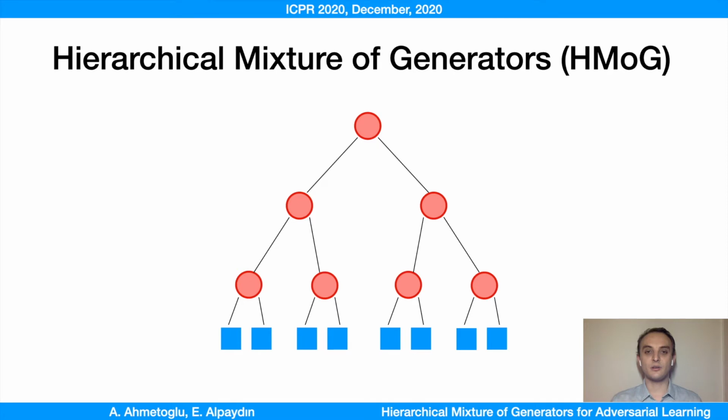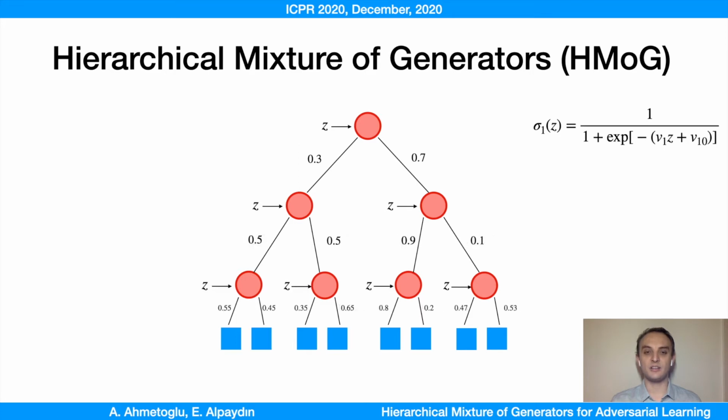Let us go over the algorithm. We have a binary tree with decision functions on the nodes and generators at the leaves. At each iteration, starting from the root node, we calculate the gating value. This is a simple logistic unit. The output determines the weights of children nodes. The same computation is repeated until we get to the leaves where we have the generators. Here, generators are linear projections, but can be any differentiable function.